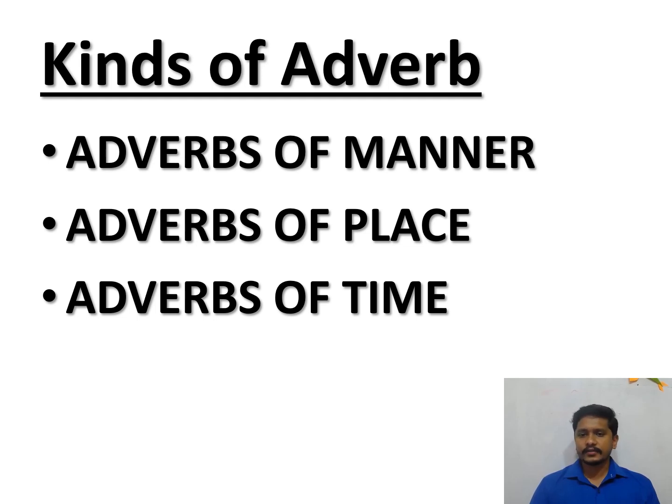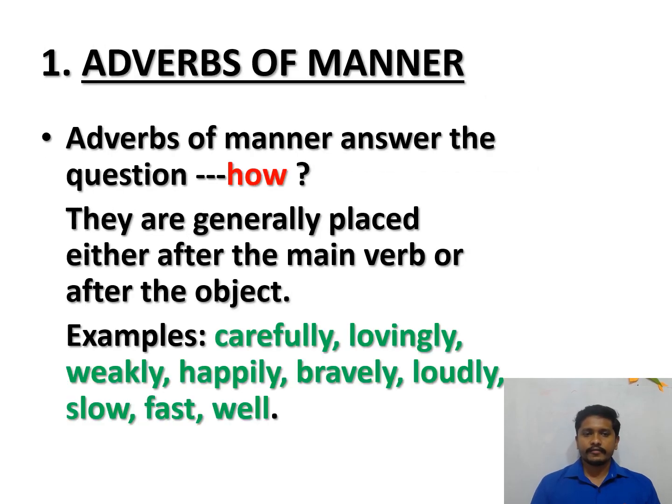These are the three different kinds of adverbs we are going to learn in 6th standard. First one, adverbs of manner.